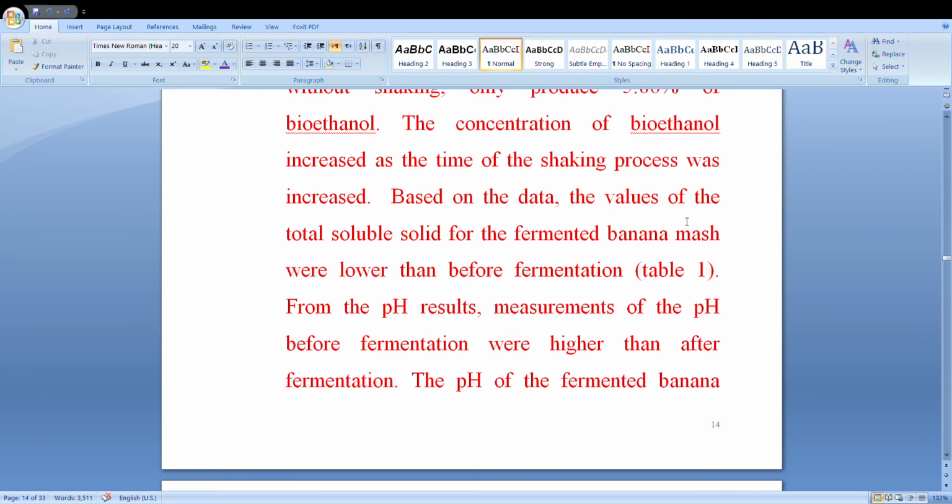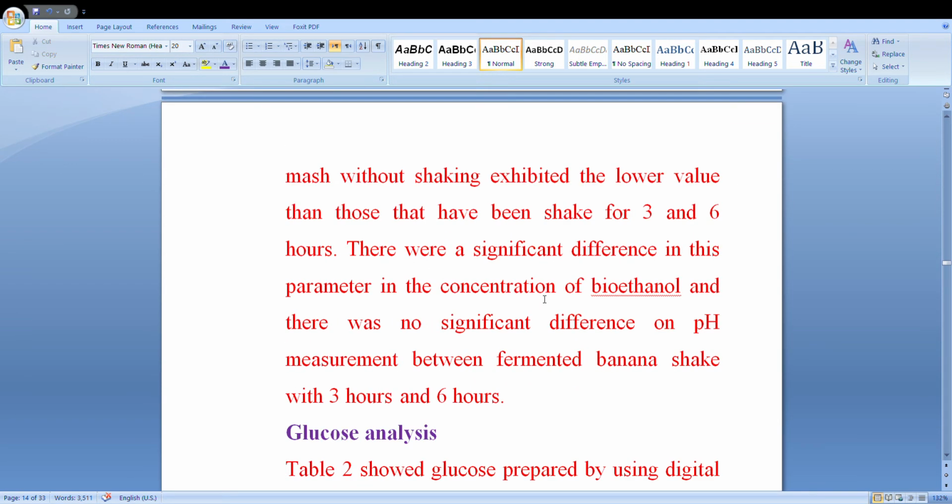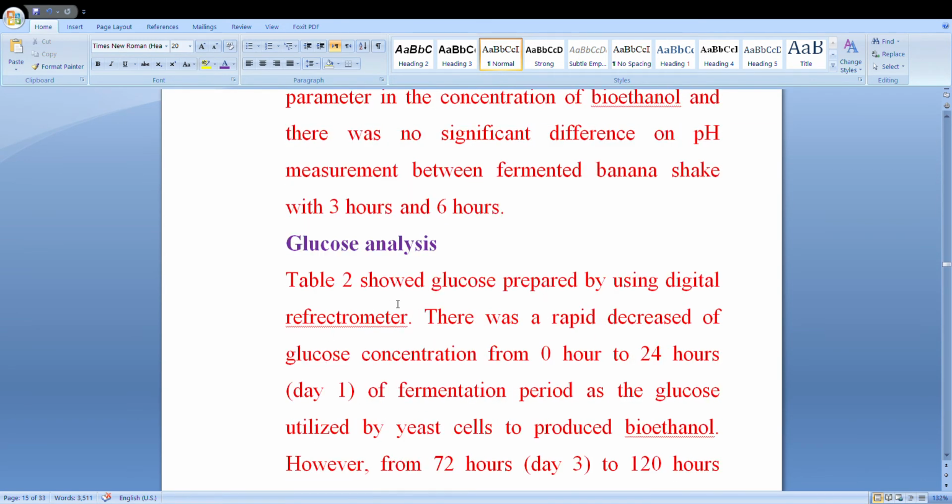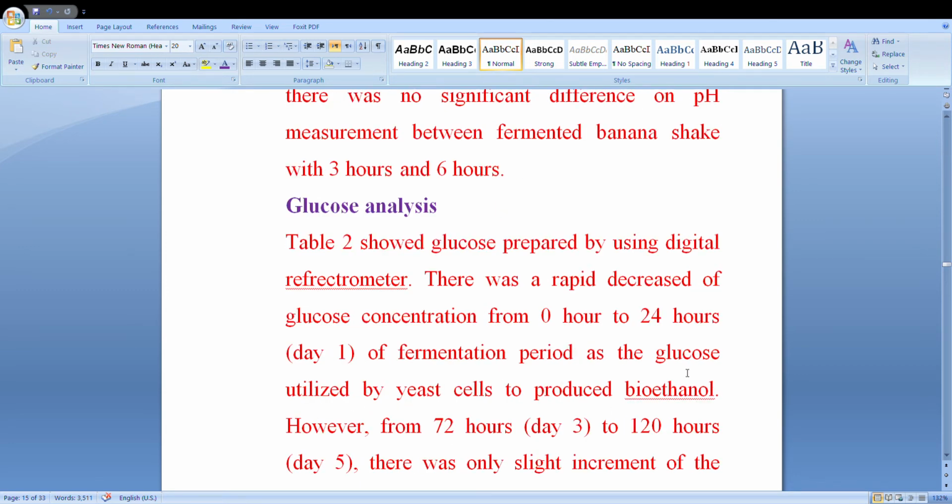Also after that, the values of the total soluble solids for the fermented banana mass were lower than before fermentation. Here also glucose analysis, table 2, showed the glucose measured using a digital spectrometer. There was a rapid decrease of glucose concentration from 0 to 24 hours, one day of fermentation, and the glucose is utilized by yeast cells to produce bioethanol.